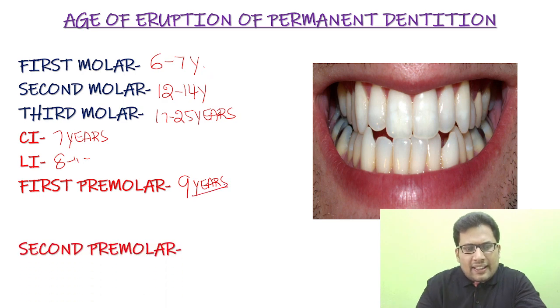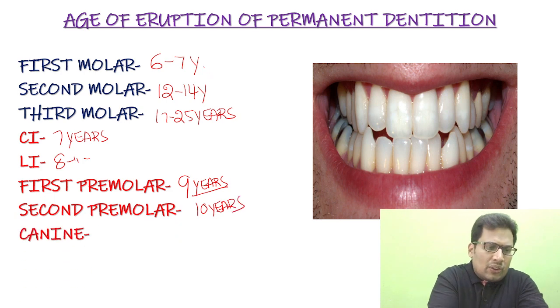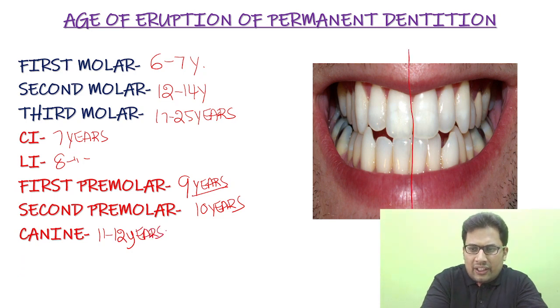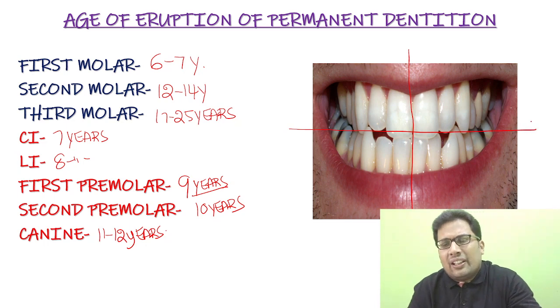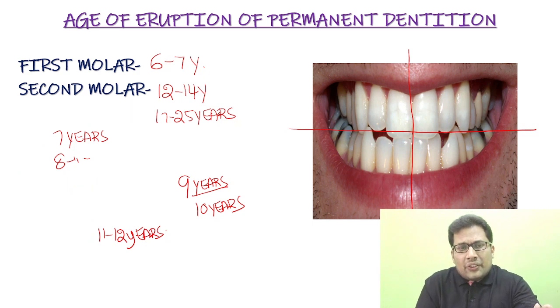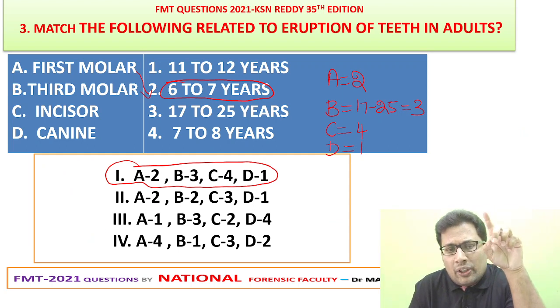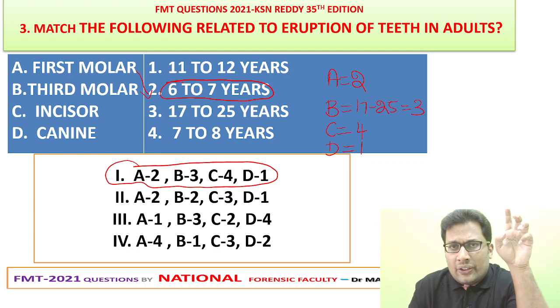9 years. Second premolar, that's around 10 years. Canine, so that's around 11 to 12 years. So this is the age of eruption of teeth in adults. There are 32 teeth in number, and so the answer for this question is first molar 6 to 7 years, third molar 17 to 25, incisor 7 to 8, canine 11 to 12 years. So answer is 1.